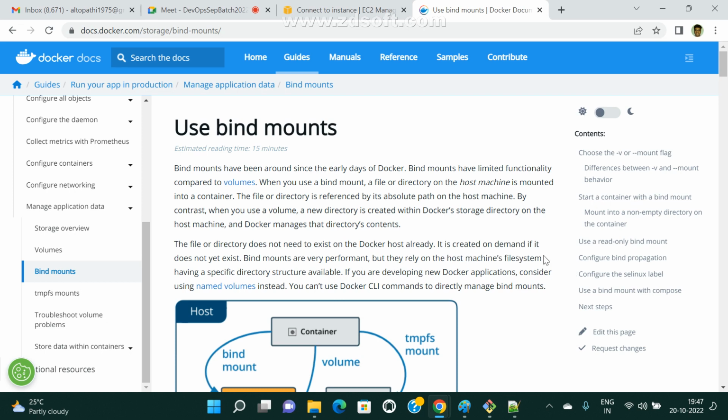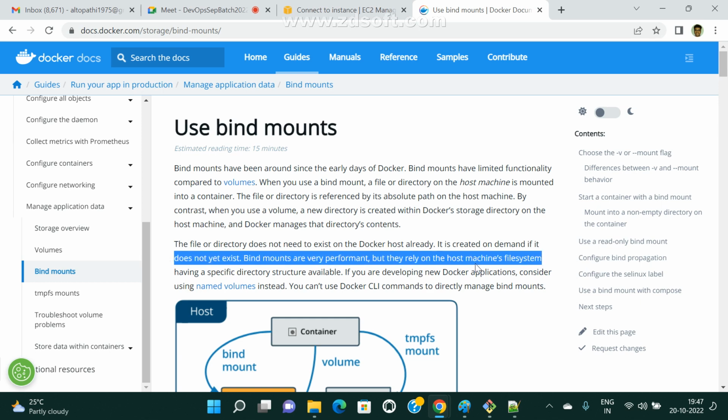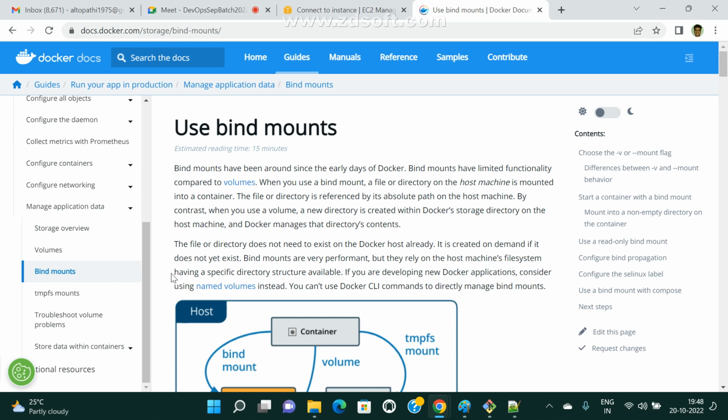So mostly it is maintained in our host file system, and it needs a specific directory structure to be available. If you are developing a new Docker application and all containers use named volumes, you cannot use Docker CLI commands to directly manage bind mount volumes. So directly also we can use it.